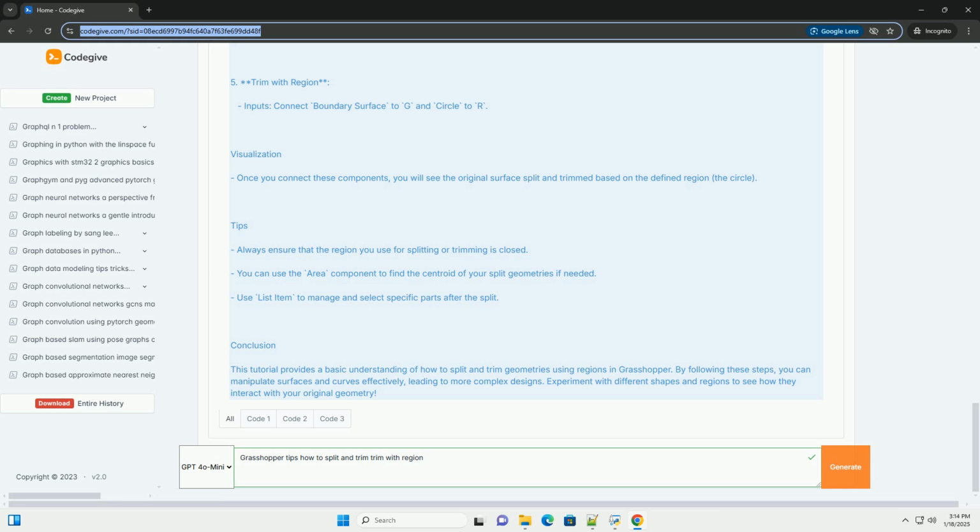Conclusion. This tutorial provides a basic understanding of how to split and trim geometries using regions in Grasshopper. By following these steps, you can manipulate surfaces and curves effectively, leading to more complex designs. Experiment with different shapes and regions to see how they interact with your original geometry.